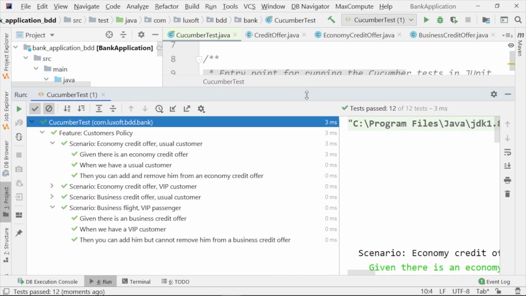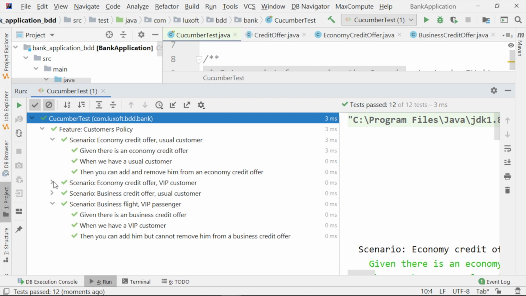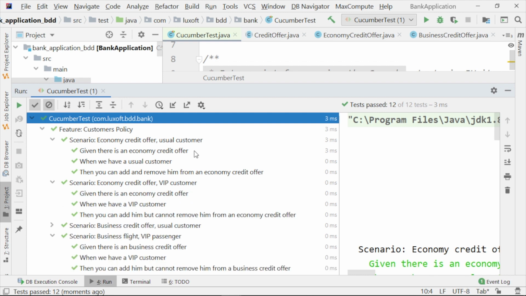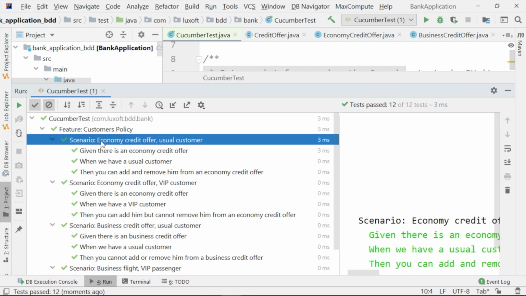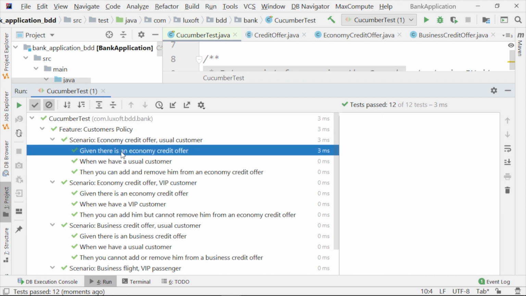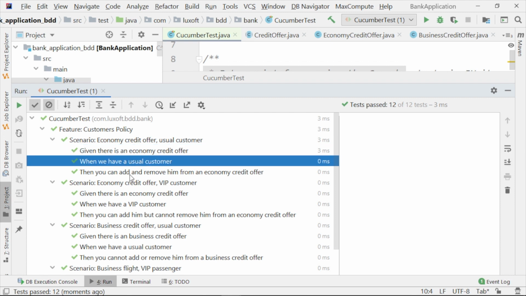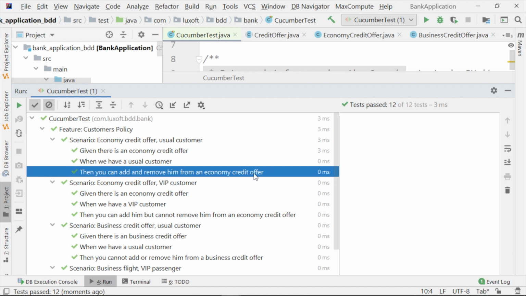And you see here the way that the scenarios are working. You can read them in plain English. Scenario: economy credit offer, usual customer. Given there is an economy credit offer, when we have a usual customer, then you can add and remove him from an economy credit offer.